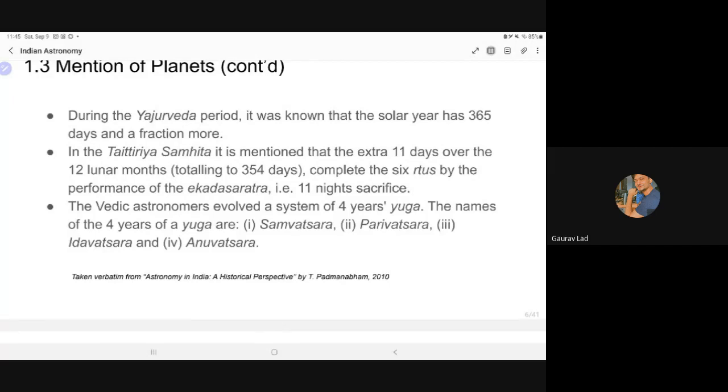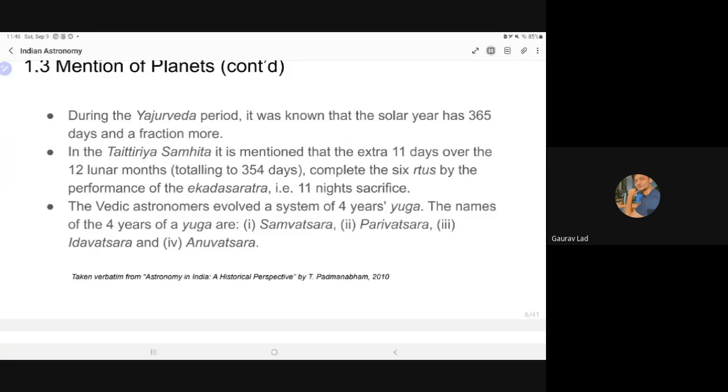And this is an interesting thing. During the Yajurveda period, it was known that the solar year has 365 days and a fraction more. This is really important. The Yajurveda period, I would say, dates somewhere between 1000 BC and 1200 BCE, the earliest Vedic literature. And the earliest compositions from Mandala 2 to Mandala 7 go back to 1400 BC. But this is very important. This says that we did know that the year has 365 days and a fraction more.